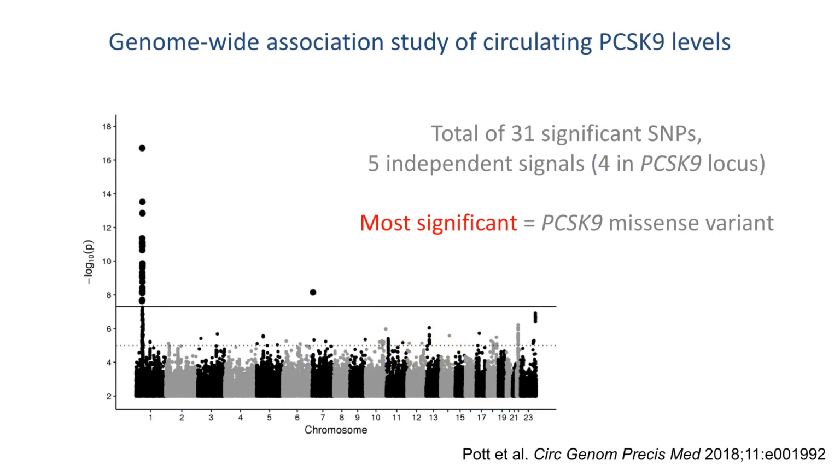The results of the genome-wide association study for circulating PCSK9 levels in coronary artery disease patients are shown here. 31 variants, representing 5 independent signals, reached genome-wide significance. The strongest association was observed for the single nucleotide polymorphism, or SNP, designated RS11591147, which encodes a well-known missense mutation in PCSK9 that is thought to protect the PCSK9 protein from proteolysis and reduce secretion of PCSK9 into the blood.